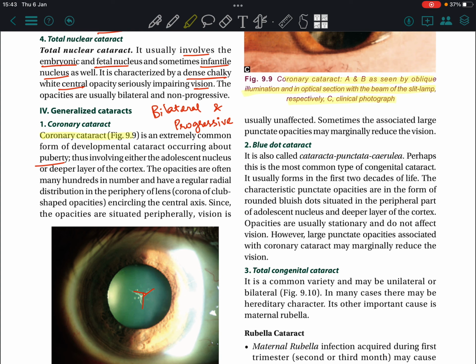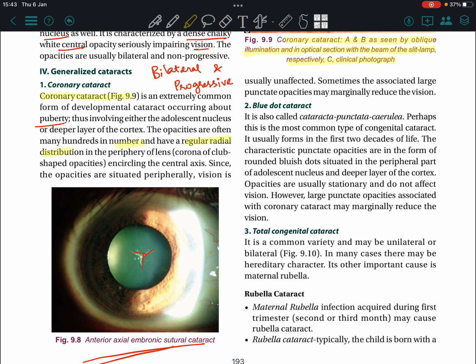The opacities are often many hundreds in number and have a regular radial distribution. Since the opacities are situated in the periphery, vision is usually unaffected. Sometimes the associated large punctate opacities may marginally reduce the vision.